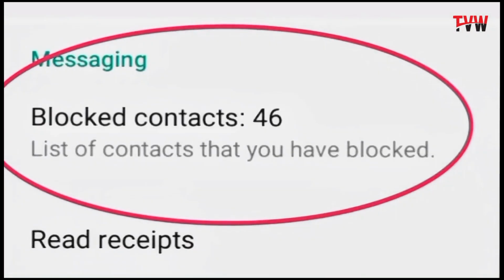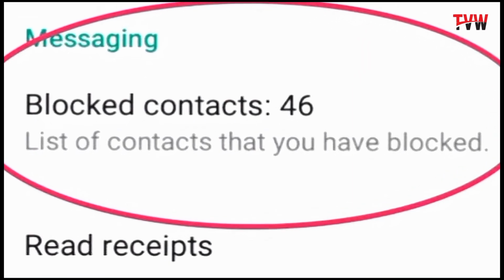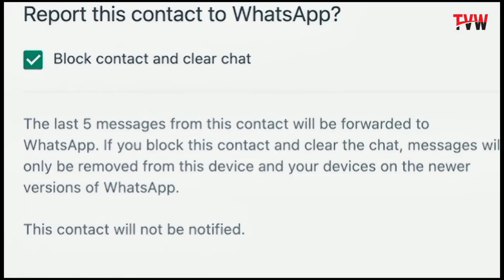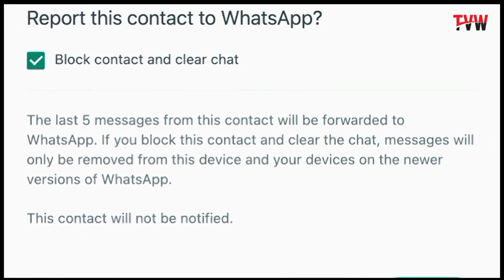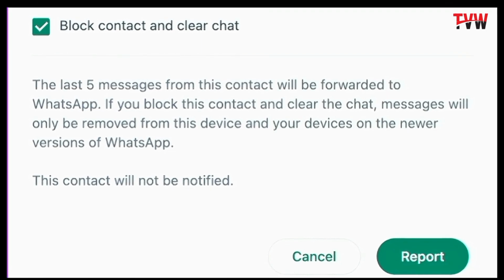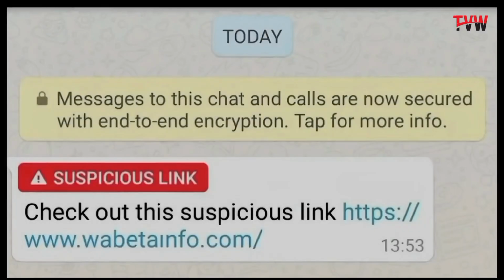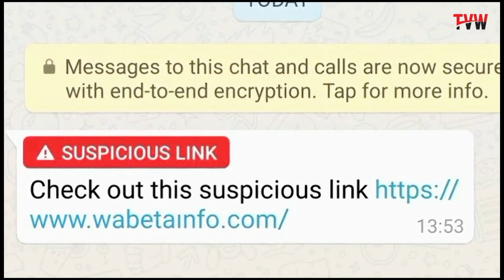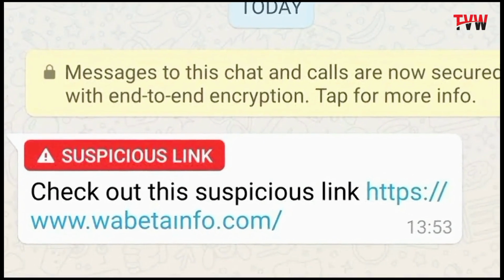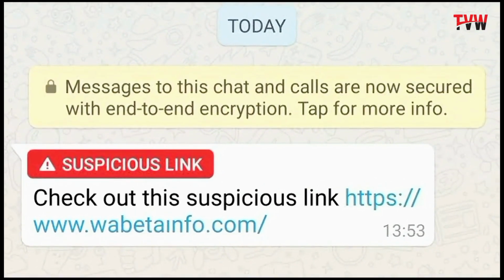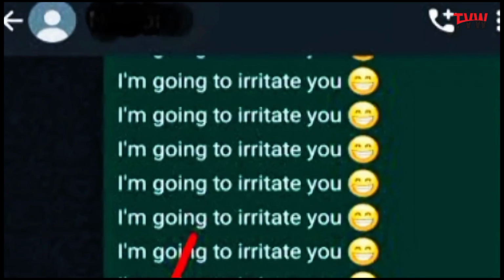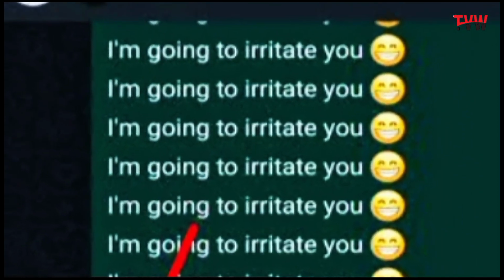If a significant number of your contacts block your WhatsApp account, WhatsApp may perceive you as a spammer or someone violating user experience, which can result in your account being banned. Sharing suspicious links, especially those containing malware or phishing attempts, can lead to your account being banned. Users should be cautious and investigate links before sharing them.